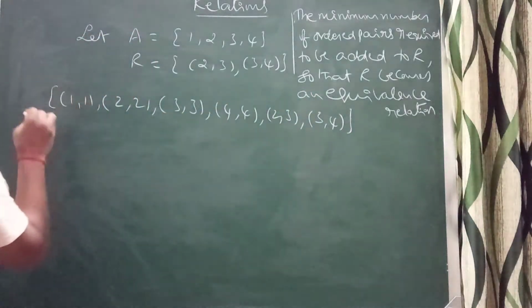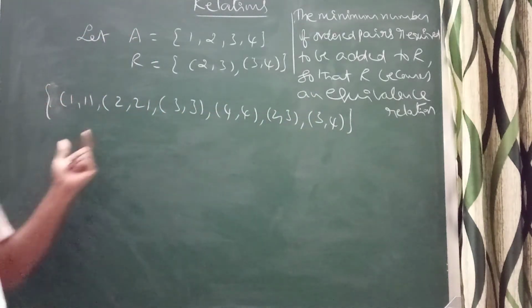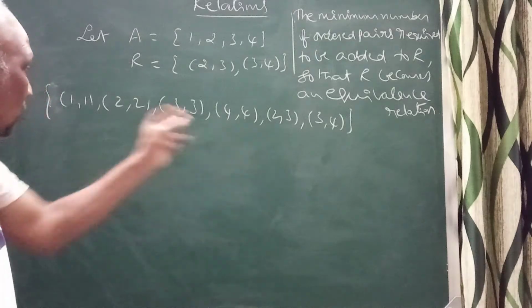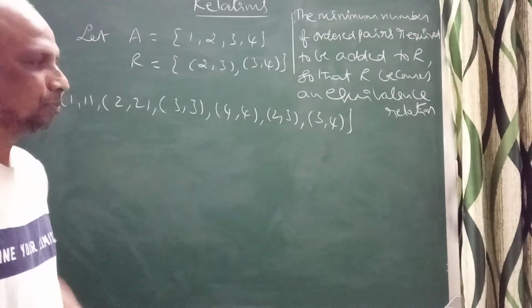Now I can consider this reflexive. To make it reflexive, I add (1,1), (2,2), (3,3), (4,4). This is the first step.